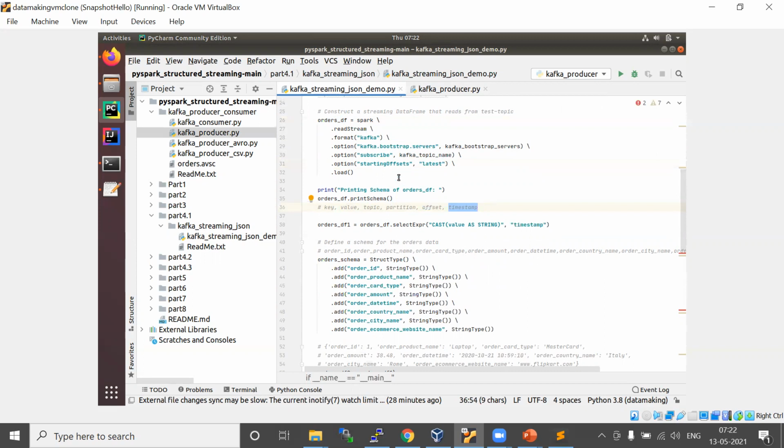Even if the message is a flat structure like order ID, product name, when you read it from the Kafka topic, the entire message will be in the value column. It will not have the flattened structure in your data frame. So what you need to do is parse this value column.